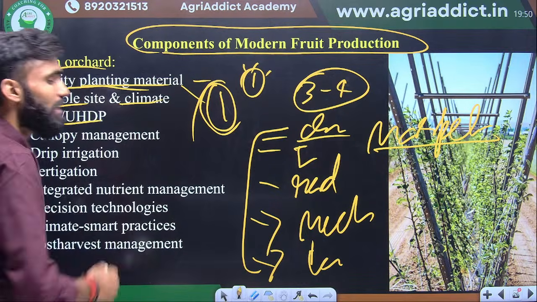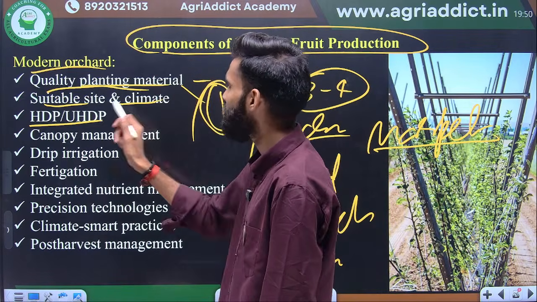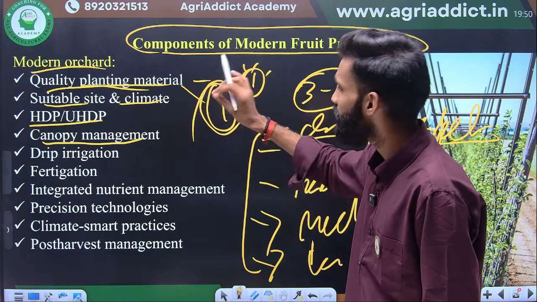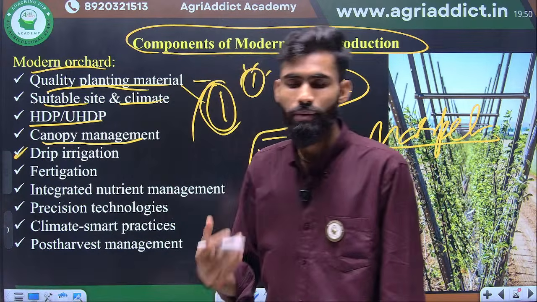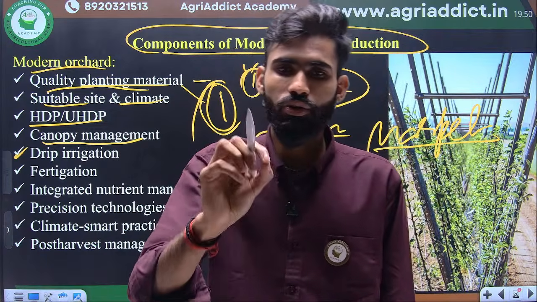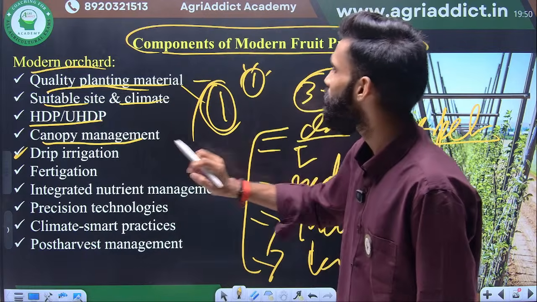Next one is high density planting and ultra high density planting. We have discussed several things on that. Next one is canopy management. There are several lectures on canopy management; we will discuss them in a later slide. Drip irrigation, आपको drip irrigation पता ही है, drop by drop. You apply the water drop by drop with the help of drippers. Okay, that is called drip irrigation.